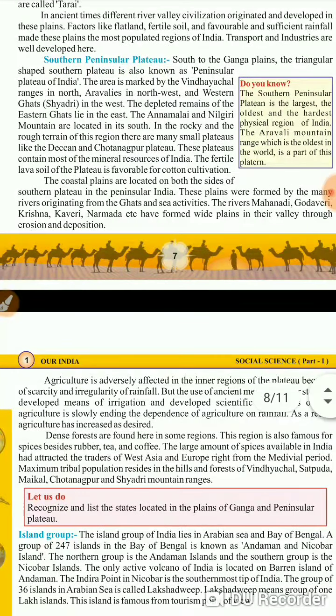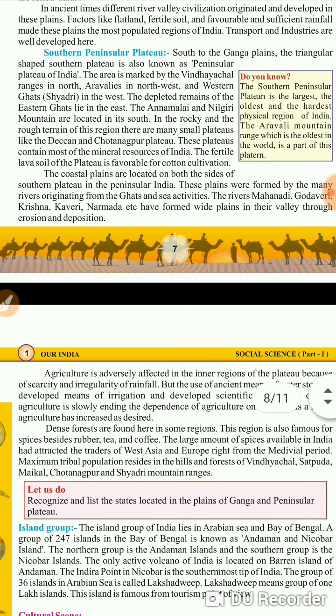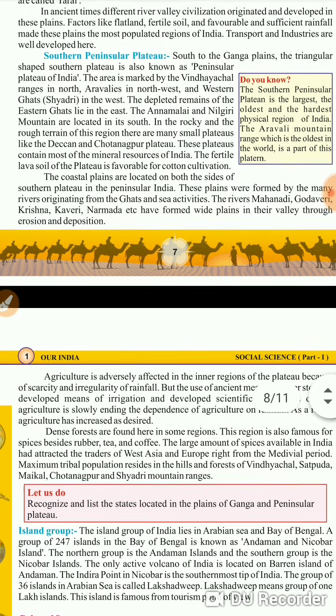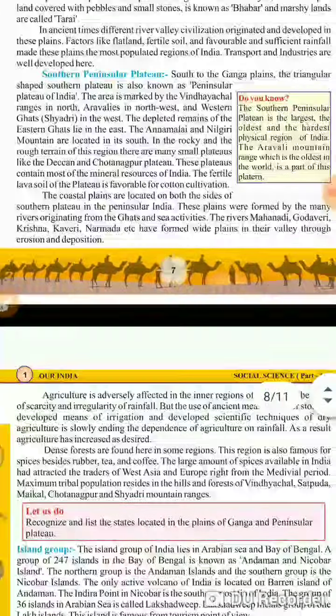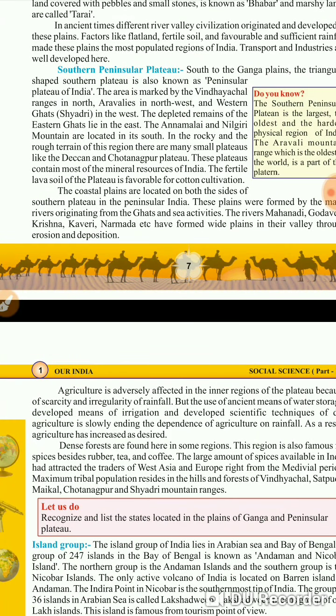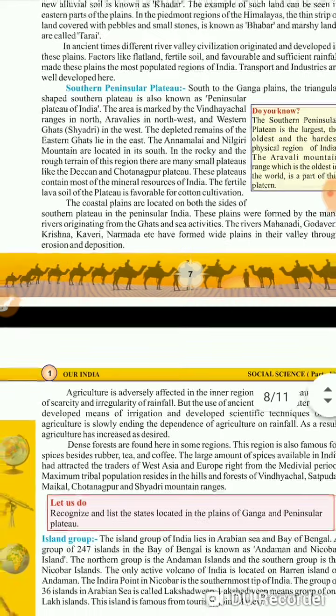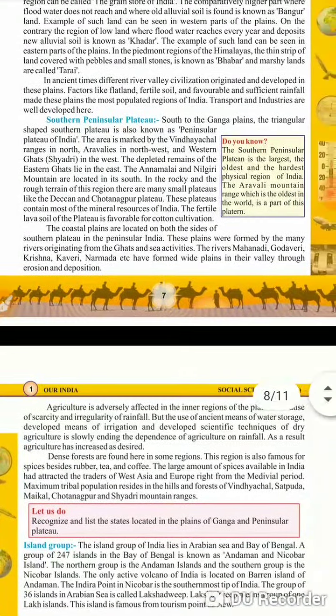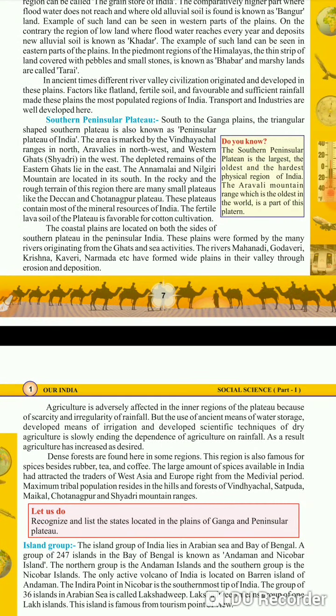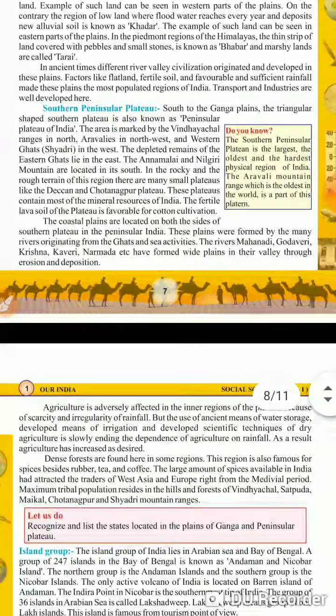The coastal plains are located on both the sides of the southern plateau in Peninsular India. These plains were formed by the many rivers originating from the Ghats and the sea activities. The rivers Mahanadi, Godavari, Krishna, Kaveri, Narmada, etc., have formed wide plains in these valleys through erosion and deposition. So these are the main rivers.